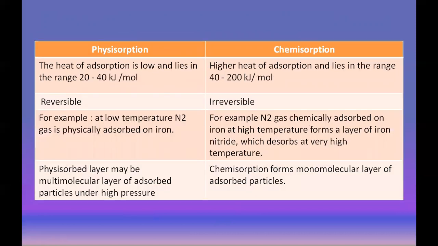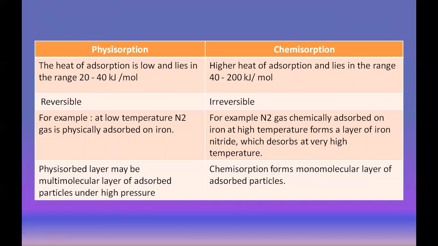The next point is related to the heat of adsorption. The heat of adsorption is lower for physical adsorption, whereas for chemical adsorption it is higher. Physical adsorption is a reversible process. Chemisorption is irreversible.